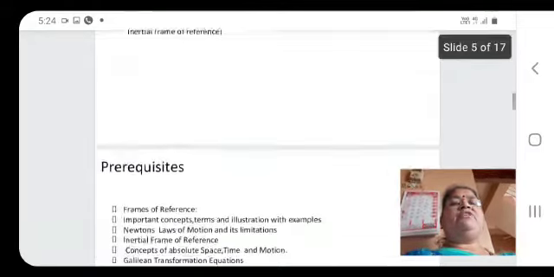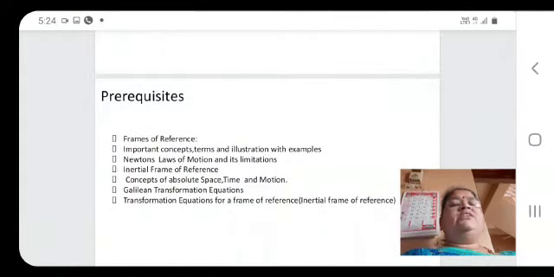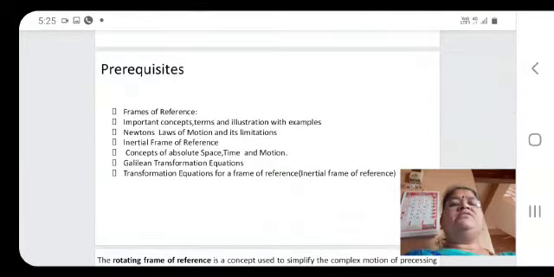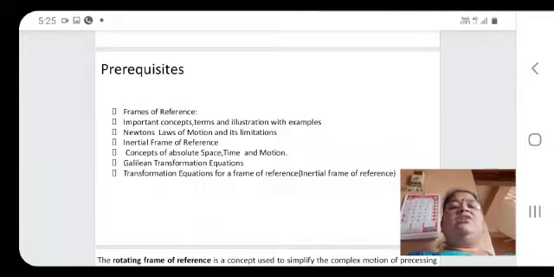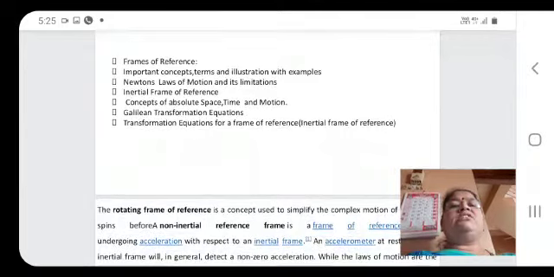To understand this session, we should have a basic idea about frames of reference, important concepts and terms, Newton's laws of motion and its limitations, the inertial frame of reference, concepts of absolute space, time and motion, and Galilean transformation equations for an inertial frame of reference.